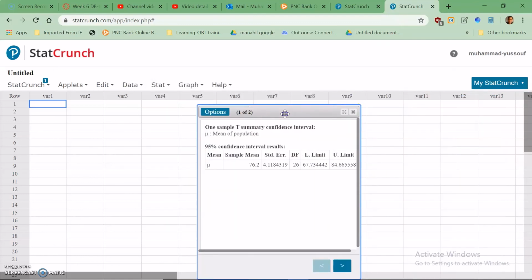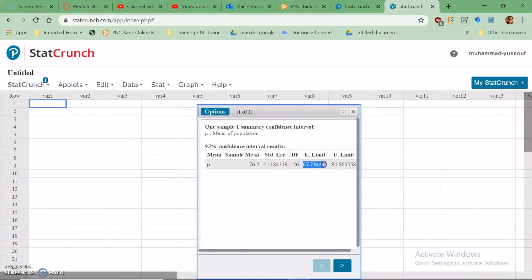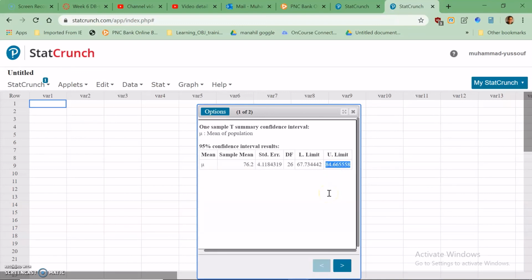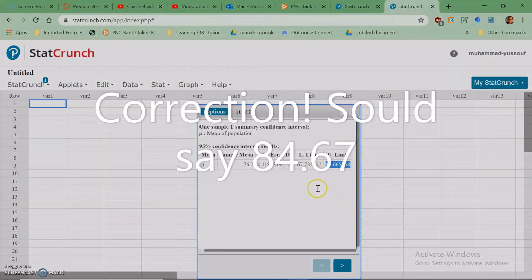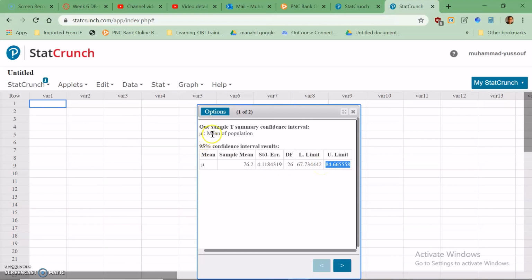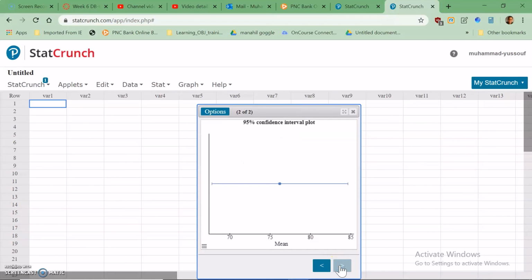When you hit compute, this is the lower endpoint, 67.73, and this is the upper endpoint, 84.67. I can round it to 2 decimal places, right? This is the one-sample T summary confidence interval. Let's go further. You see this graph? This is the confidence interval. This is the lower endpoint, this is the upper endpoint, and this is the middle value, the mean. So I hope you understand this example. Thanks for watching.